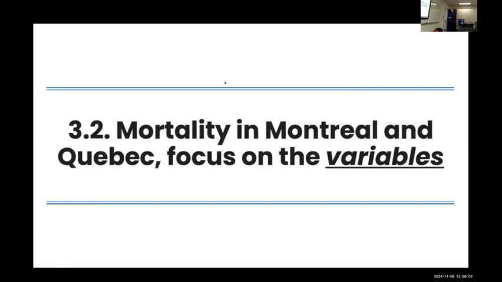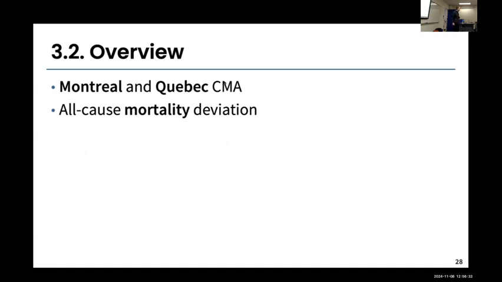So second application, we took again Montreal as an example, but we added the region of Quebec. And we wanted here to focus not on the models themselves, but on the variables that we use in these models. Because in machine learning, there's this philosophy of just throw everything in the model and it's going to improve your performance. And if we want to improve our heat surveillance or heat system, we need to think what are the variables we want to include in these systems. So we took Montreal and Quebec to do some regional comparison. We still want to model the all-cause mortality here.